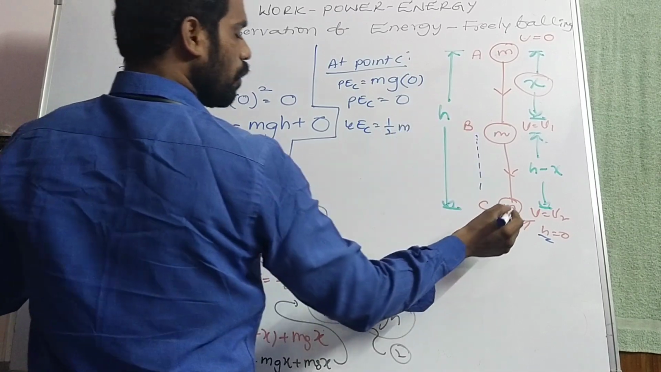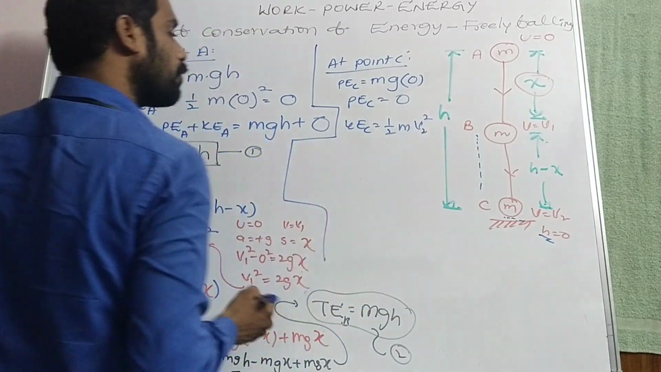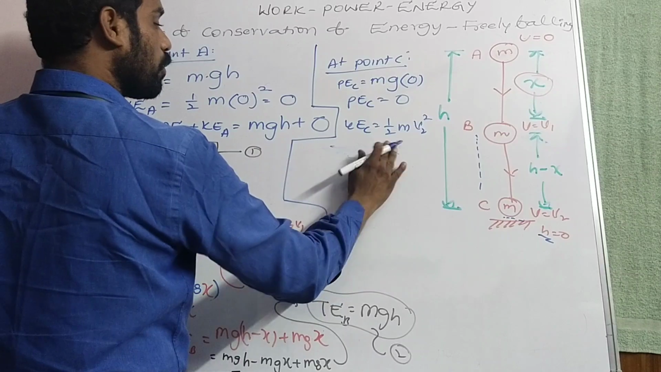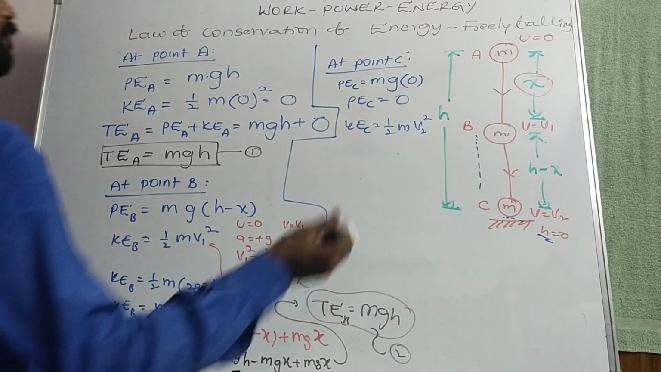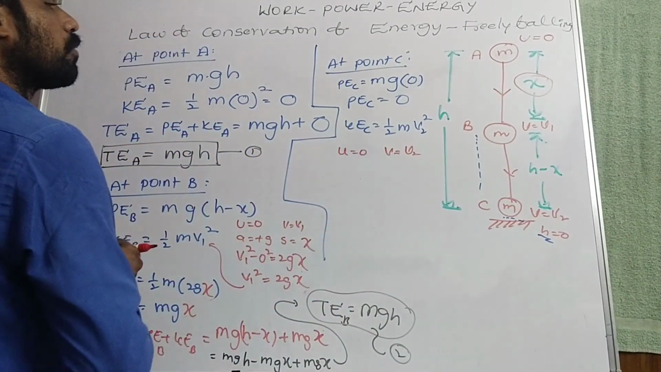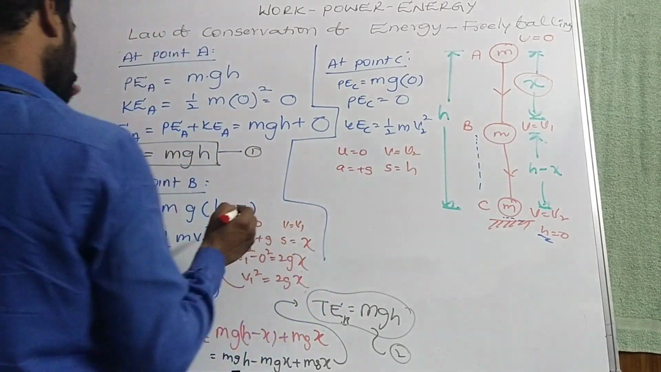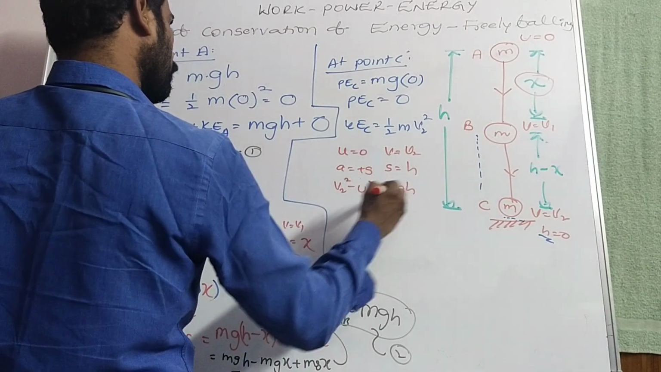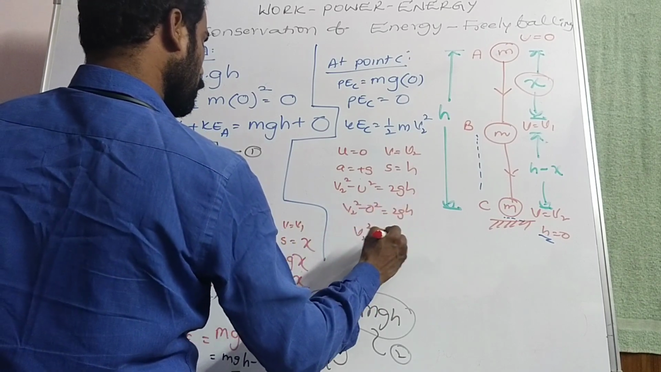The body reaches the ground with velocity, before touching the ground, velocity is v2, so kinetic energy at C is half m v2 square. We have to find v2. Initial velocity u is equal to 0, v is equal to v2, a is equal to plus g, s is equal to h. Now v2 square minus u square is equal to 2gh, v2 square minus 0 square is equal to 2gh, so v2 square is equal to 2gh.